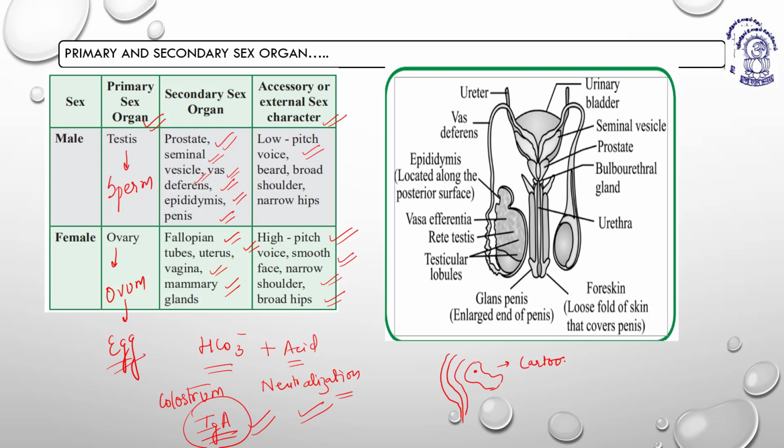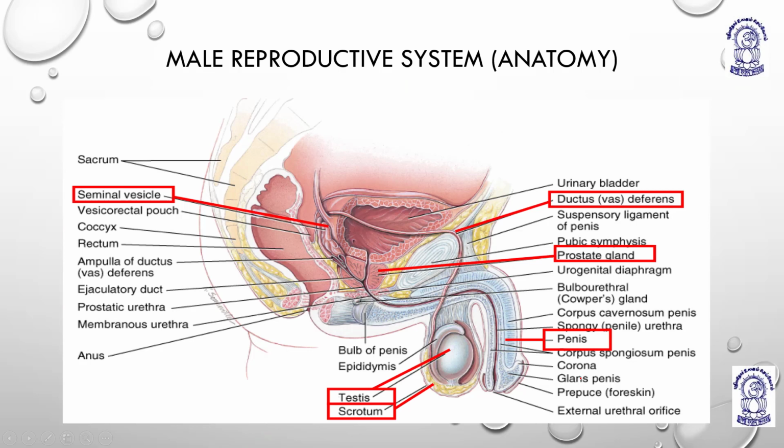So this is basically why the hips are broadened, because they have to deliver, they have to carry the baby for the 9 months. Okay, so I hope the things are getting clearer and clearer. Now I'll move to the next topic.